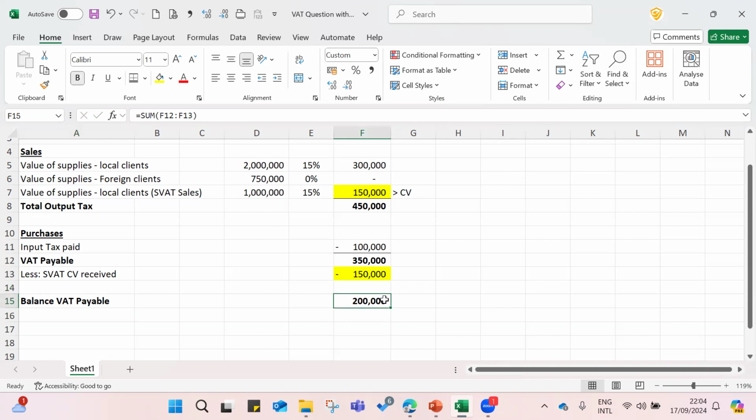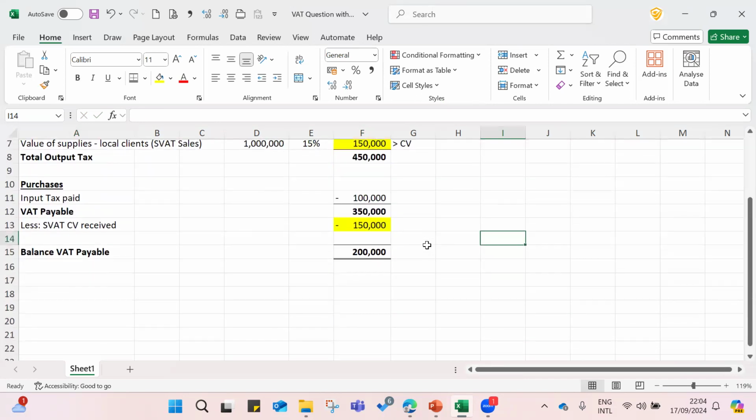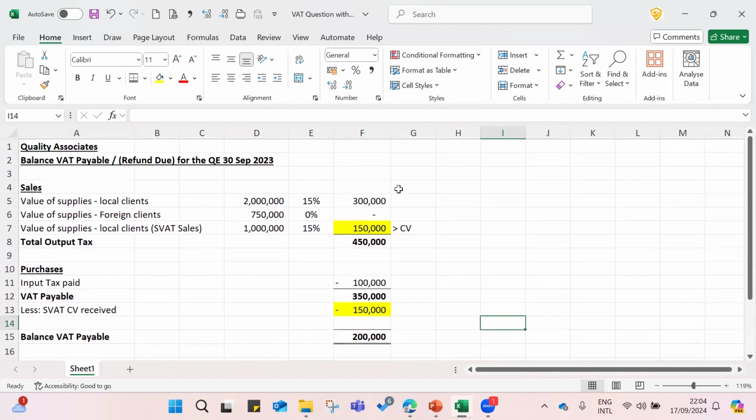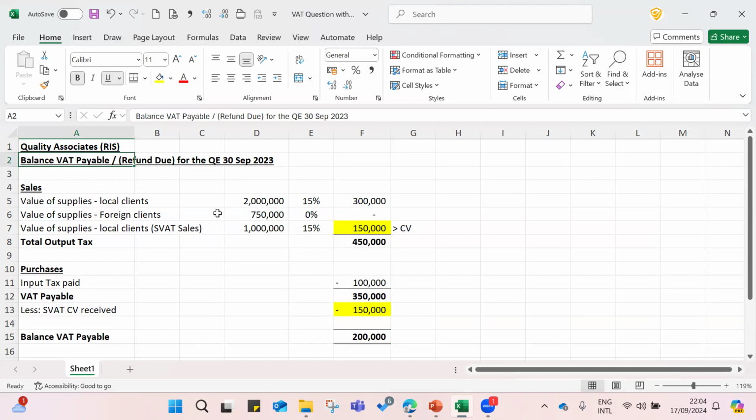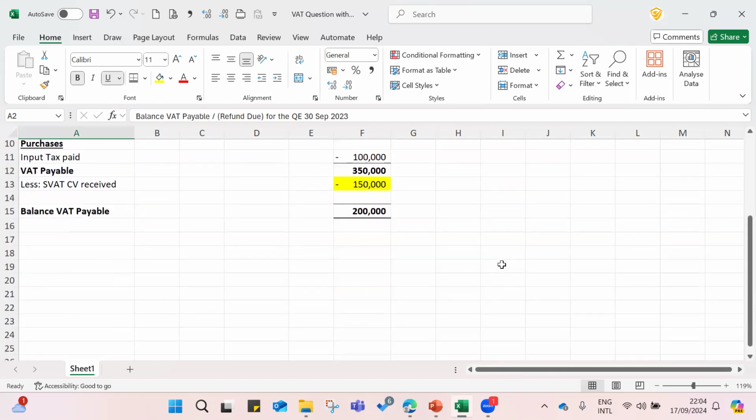This amount you need to pay to the Inland Revenue Department on or before 20th day of the following month, right? Right. So hope this is clear. Then this is the first question. This is with RIS status, right? This person is RIS. Then let's move to the next question. It is RIP, right? RIP. Then you will have very clear idea for both status.